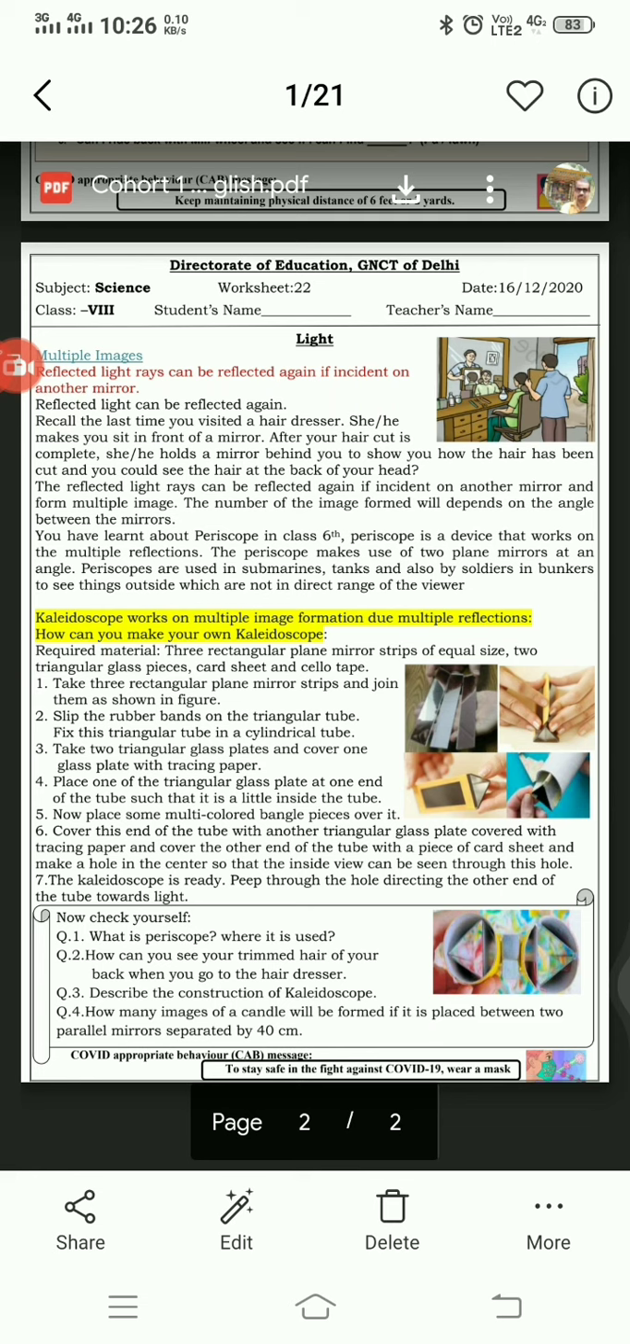So the reflected light rays can be reflected again if incident on another mirror and form multiple images. The number of images formed will depend on the angle between the mirrors. How many images will form? This depends on the angle between two mirrors.